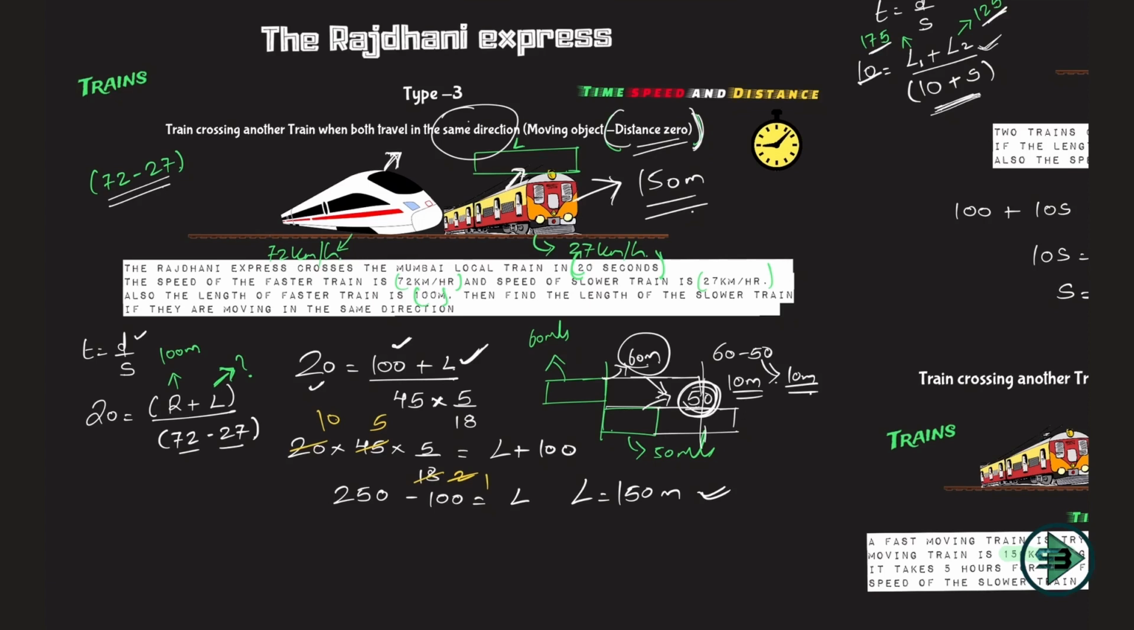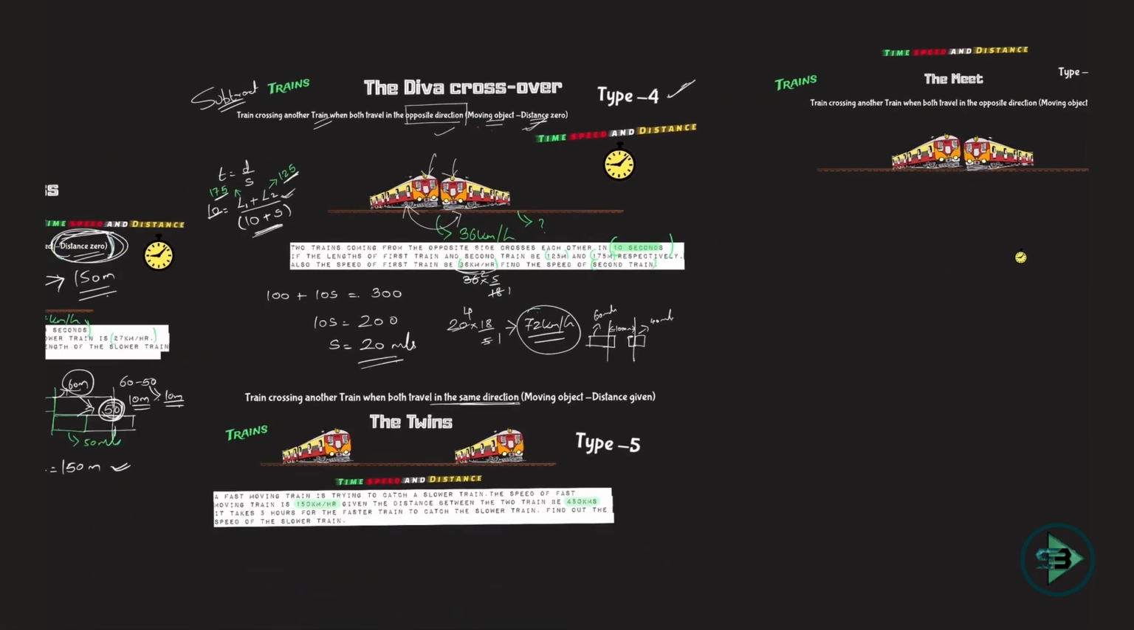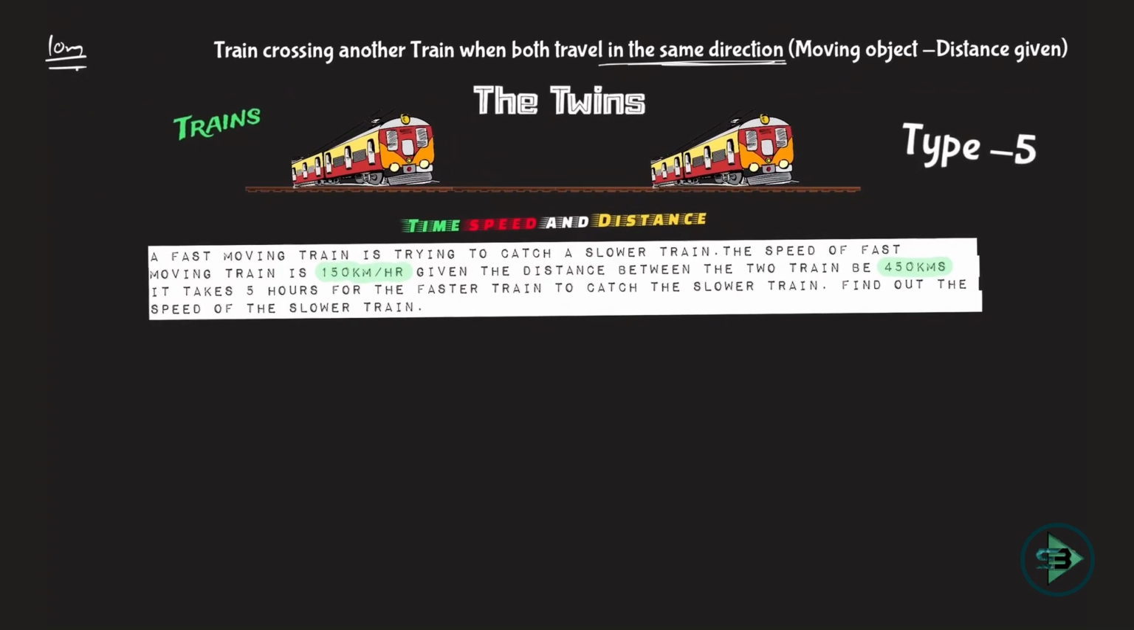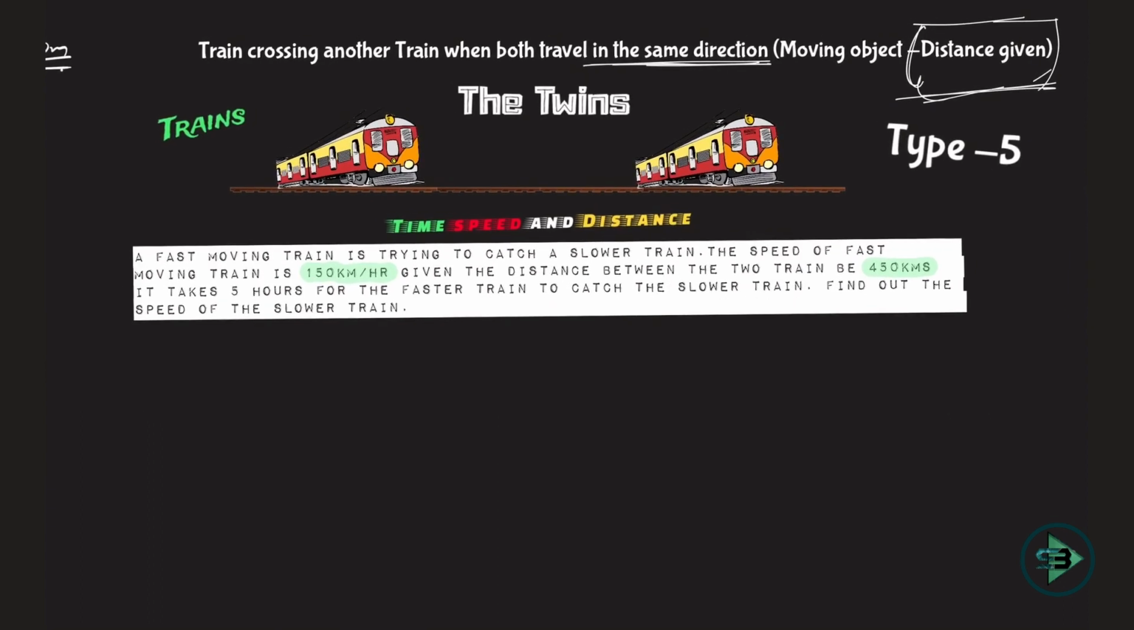But what was given there was that the distance between them is 0, which means the engine of Rajdhani Express is touching the last bogie of the local train. The distance between them is 0. But now what is given here is the distance between the two trains. Let's move on to this. Yes, these are twins. The distance between the two trains is given, and that's what makes this type different. Two trains are there, yes, they are traveling in the same direction, yes, just like your type 3, but in this case I am being given the distance between the two trains.